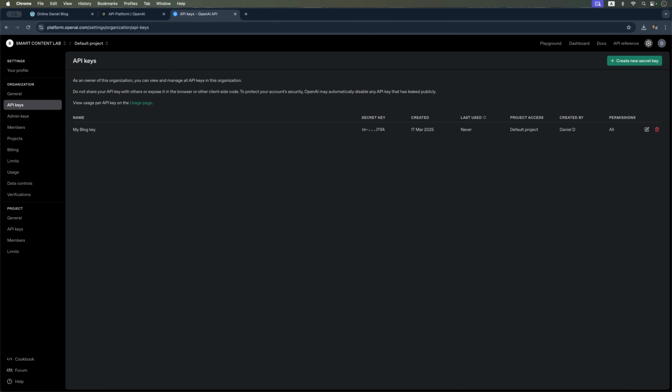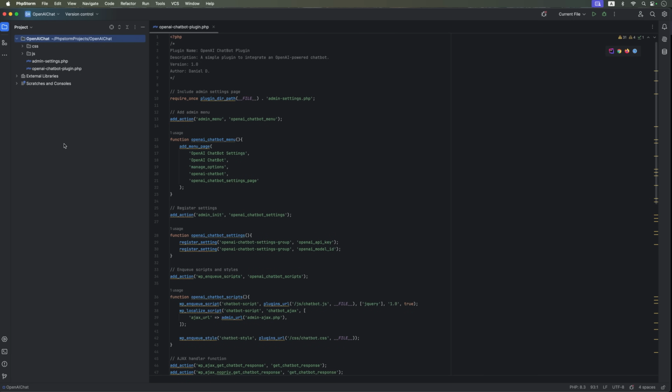Next, I put together a simple OpenAI-powered chat plugin. It includes only the bare essentials, just the core elements you'll need to get a basic chatbot up and running. Let's take a look at the main file in this plugin. This plugin is built for WordPress.